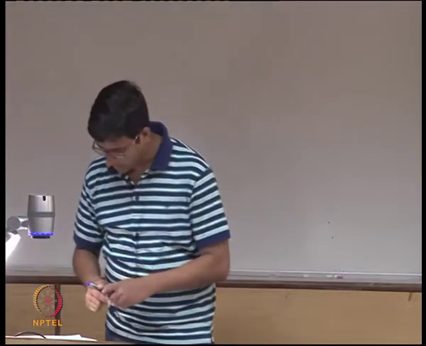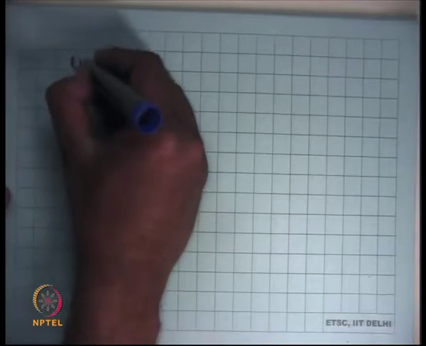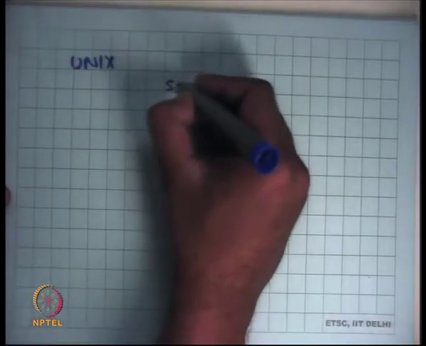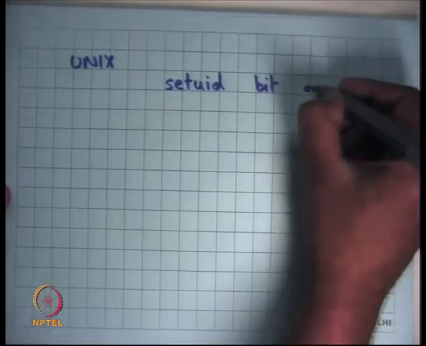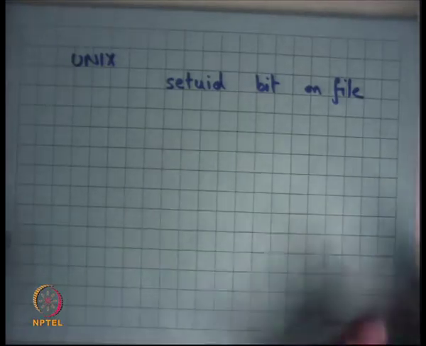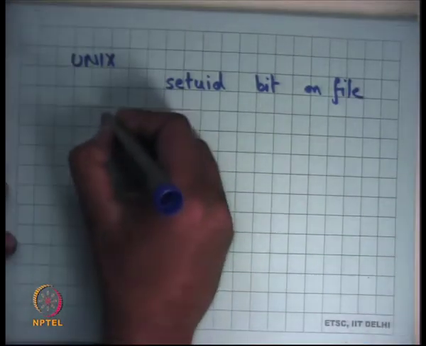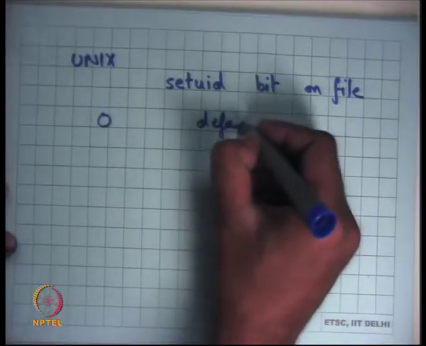Apart from this, Unix also provides an interesting thing, which is a set UID bit on the file. By default it's 0, so it's the default behavior, whatever you expect.